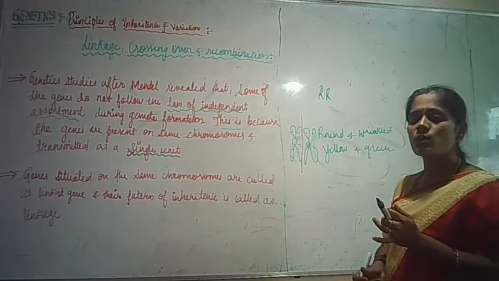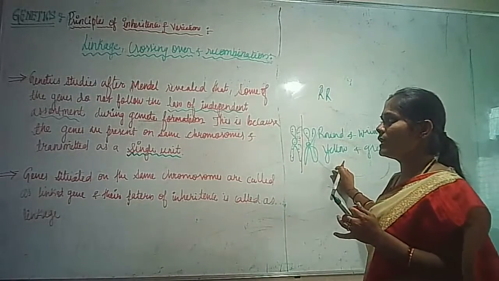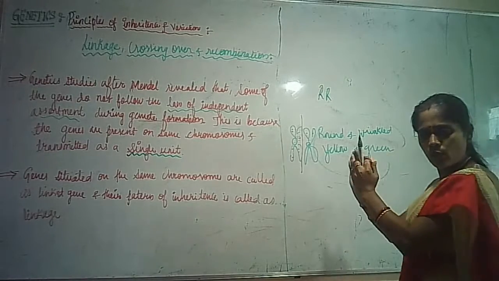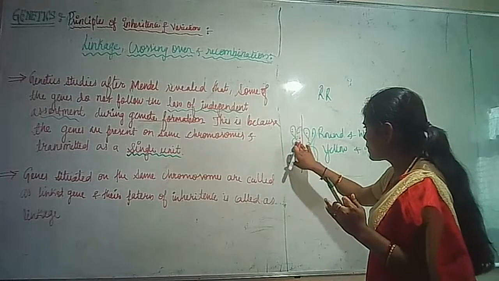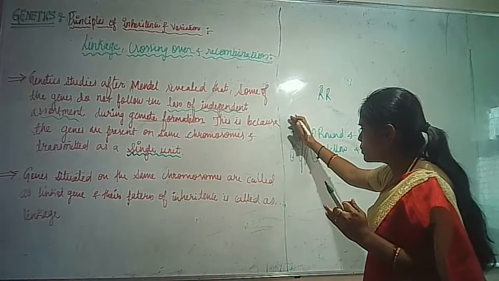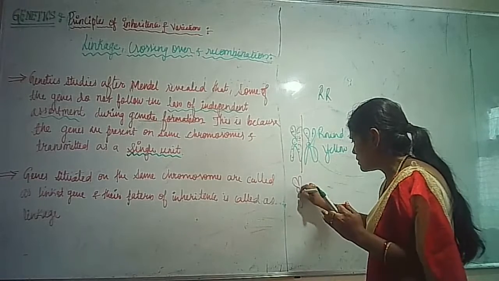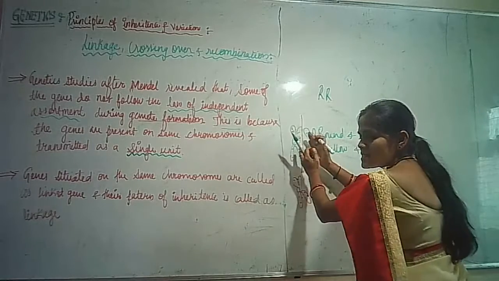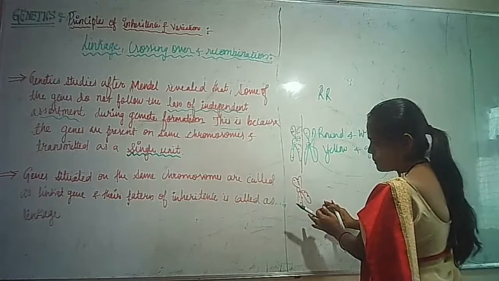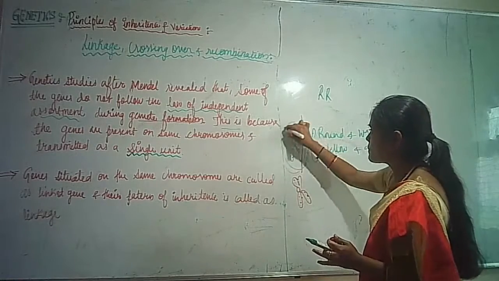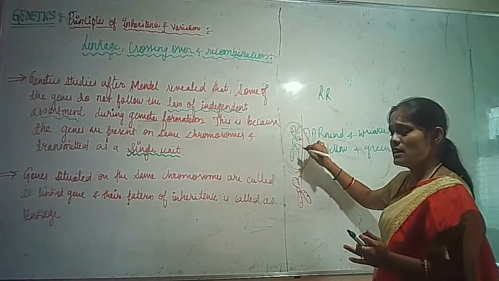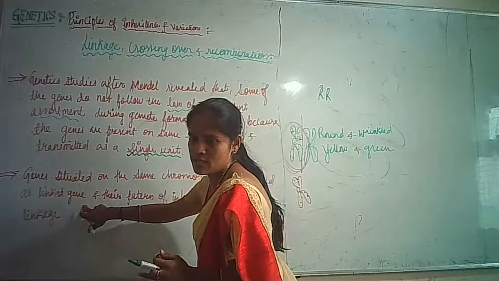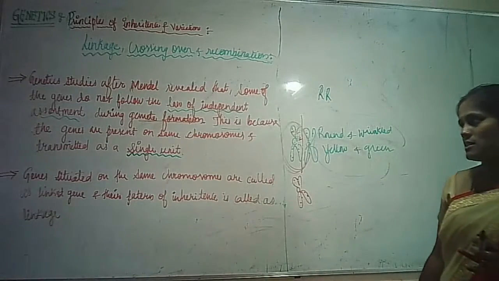But in the process of linkage, he is explaining that there are some genes which are located on the same chromosome. So when this chromosome is transferred during gamete formation, all the genes present on it are transferred as a single unit to the next generation. The genes which are situated on the same chromosome are called linked genes.